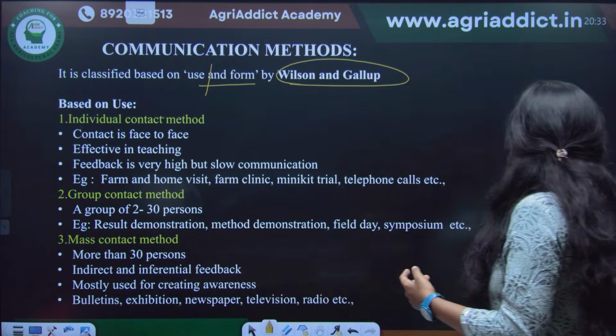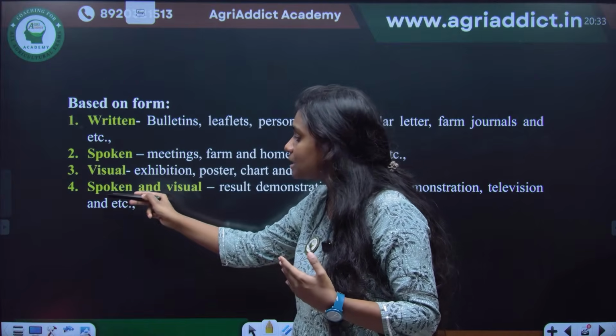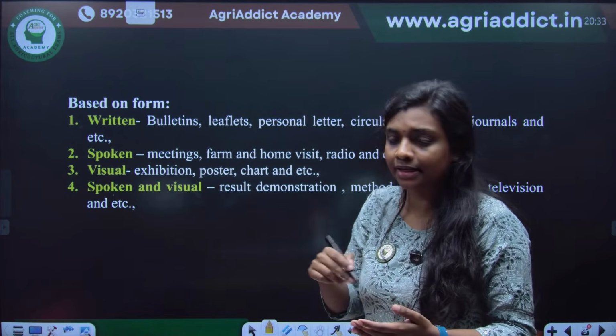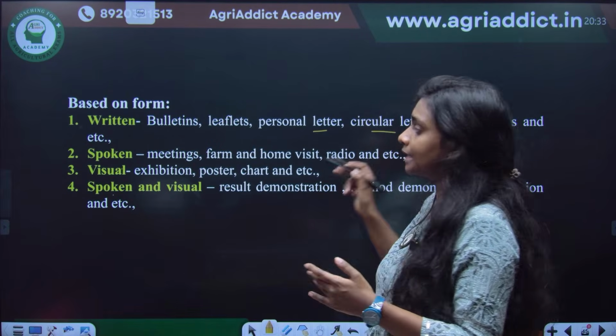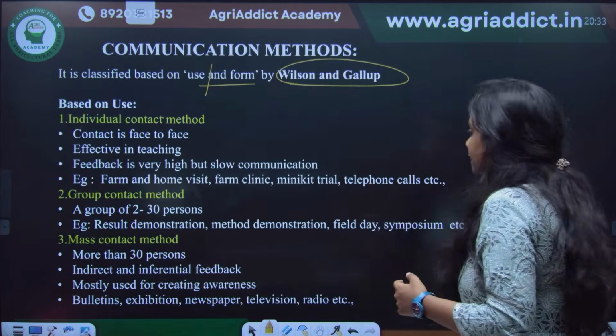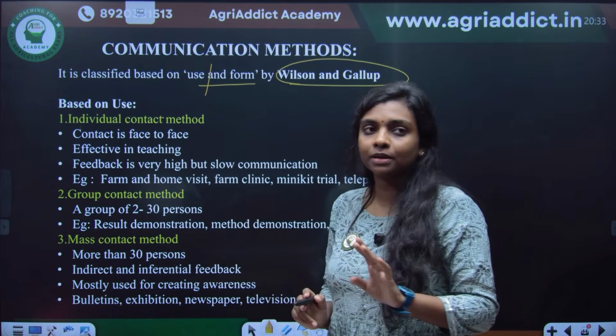Based on form, it is written, spoken, visual, and spoken and visual. Written is something like notes, bulletins, leaflets, personal letter, circular letter and all. See here, the examples of each method are very important. Okay, individual, group and mass methods.